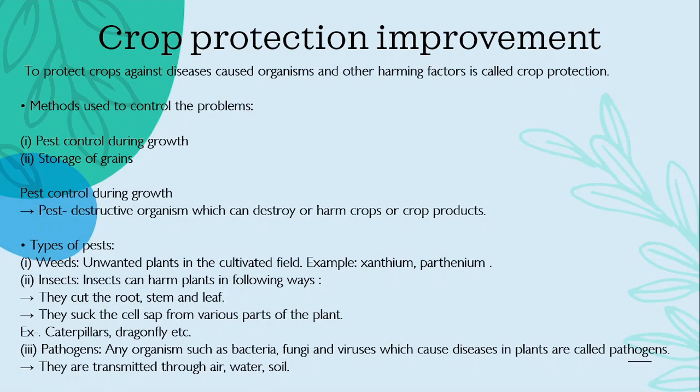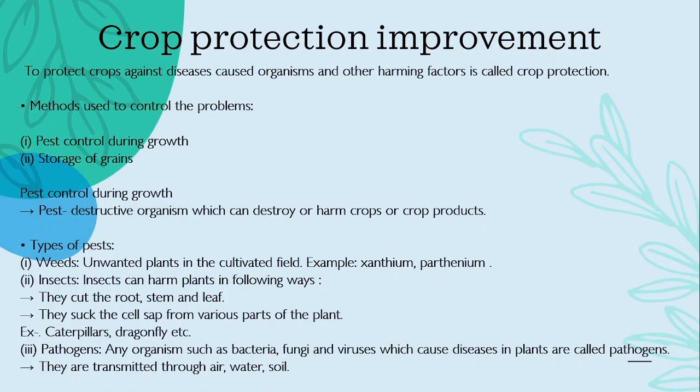When the crop is growing, we need to see if there are any destructive organisms like pests, weeds, insects, and those can harm our crop and crop products. There are different types of pests: weeds, insects, and pathogens. Weeds are unwanted plants that grow automatically in a cultivated field. Examples are xanthium and parthenium.